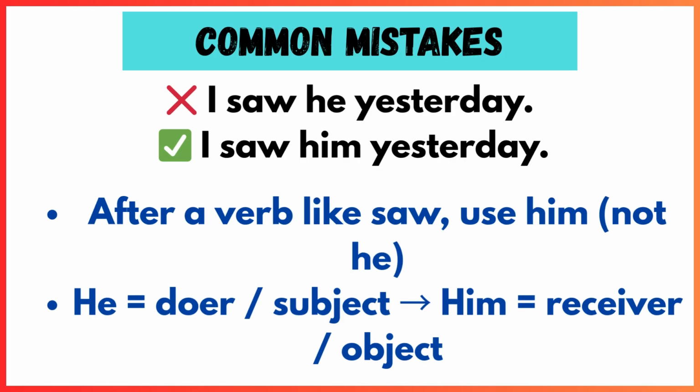Number three, I saw he yesterday. In this sentence, he is receiving the action. Someone saw him. That means we need the object pronoun, which is him. I saw him yesterday. Rule reminder: after a verb like saw, use him, not he. Little words like he, him, and his can make a big difference. So double check your sentence. Is he doing the action, receiving it, or owning something?